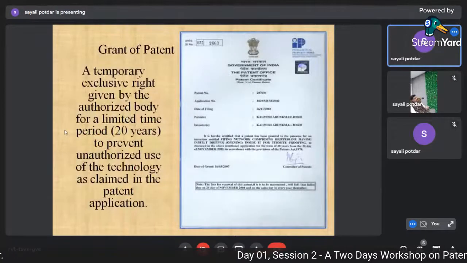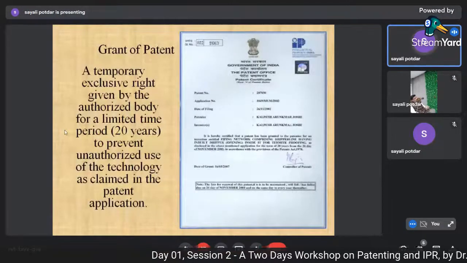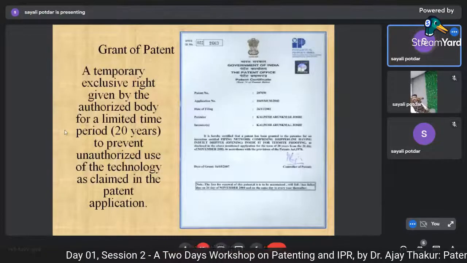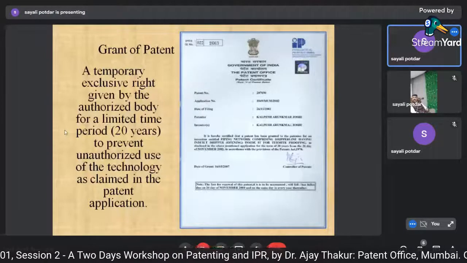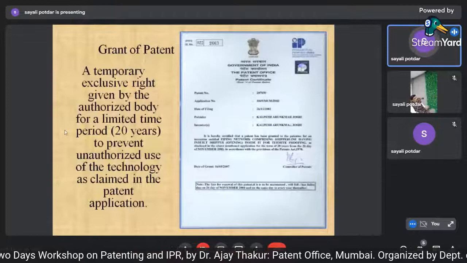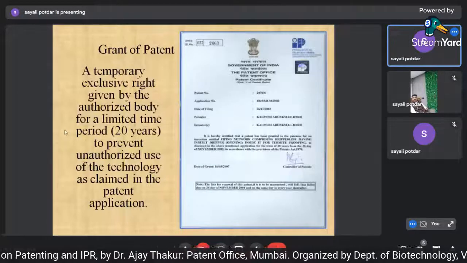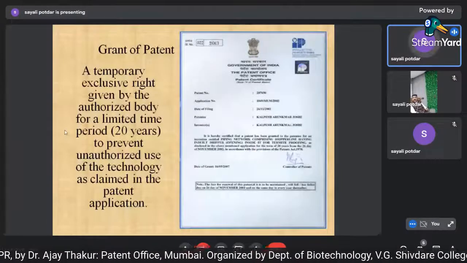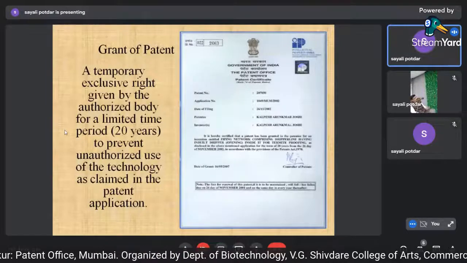Certificate to the patentee once granted, valid for 20 years, and you have to file renewal from the third year of the application.